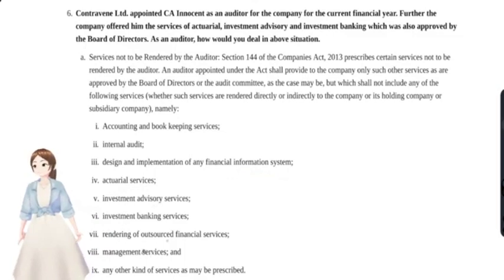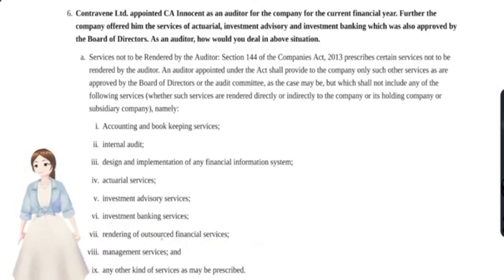Okay. And a person rendering outsourced financial services for a bank, say like credit card recovery agents, they go and collect the bills of the credit card holders who fail to pay, right? And they collect the bad debts and all. So those also cannot be appointed as a statutory auditor.